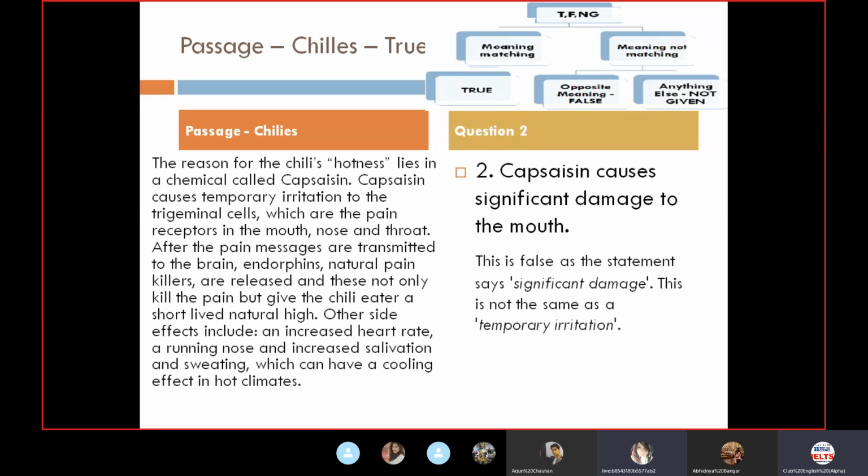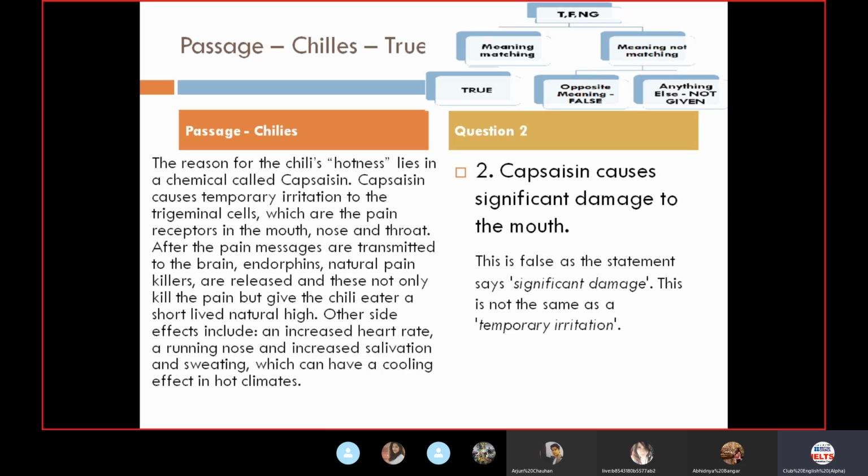First of all, we need to understand one thing: we are talking about capsaicin and the mouth. We are talking about just two things, capsaicin and mouth. What is the story which is revolving around this? The passage says capsaicin causes temporary irritation to the trigeminal cells, which are the pain receptors of the mouth, nose, and throat. That's all.